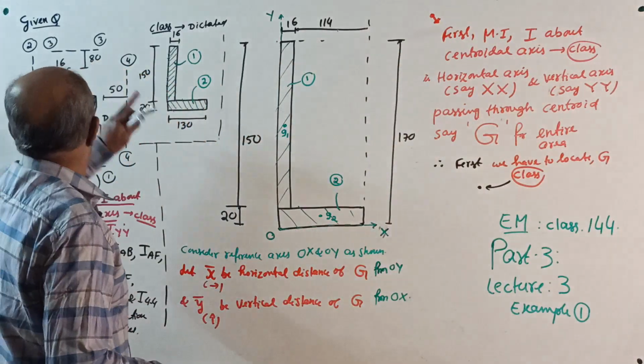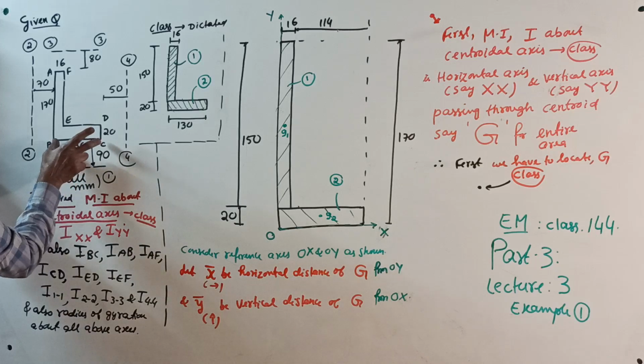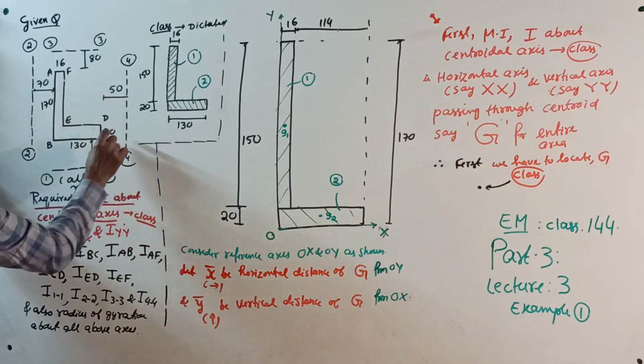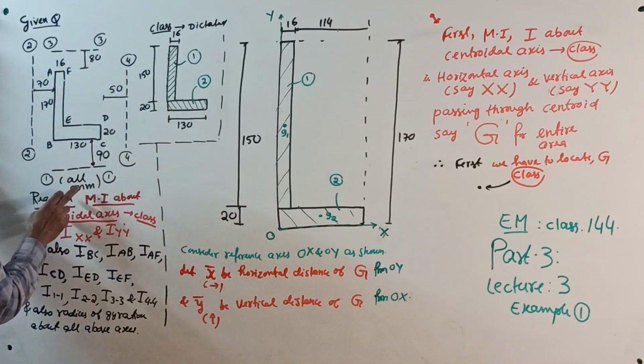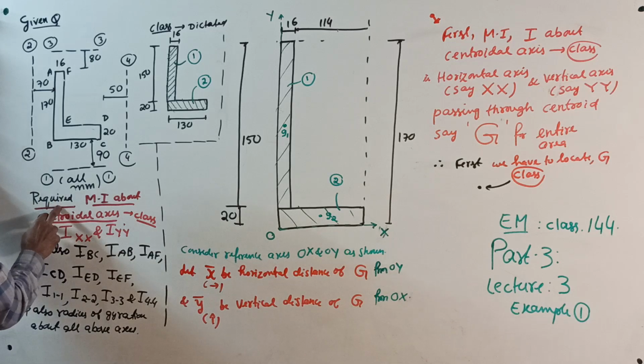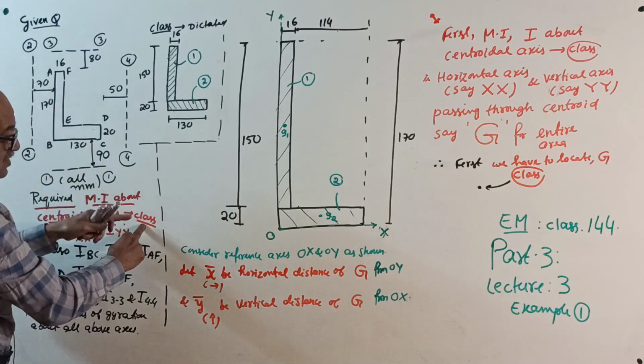So I noted down here the given question. See, 130, 170, four numbers 20, 16. That is 4 axes I have marked here. Then all in millimeter. Required: moment of inertia about centroidal axis. Class, I will tell you.